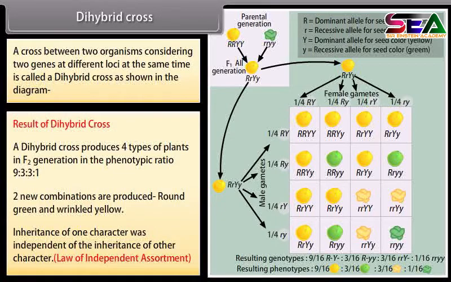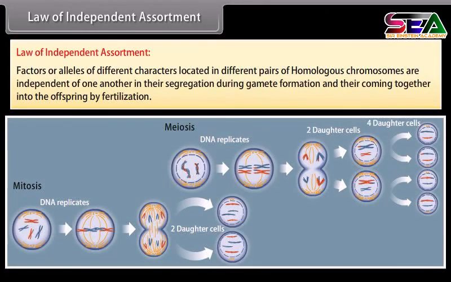Law of Independent Assortment. Law of Independent Assortment. Factors or alleles of different characters located in different pairs of homologous chromosomes are independent of one another in their segregation during gamete formation and their coming together into the offspring by fertilization.